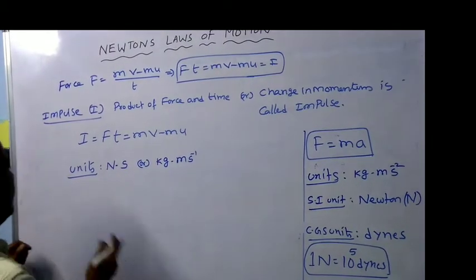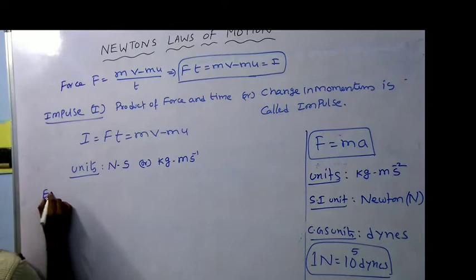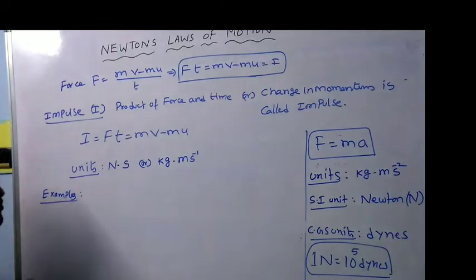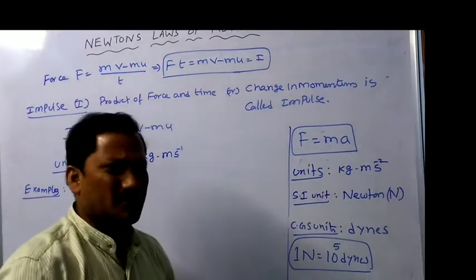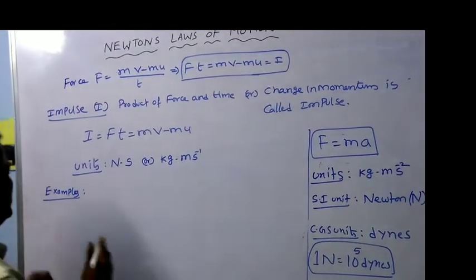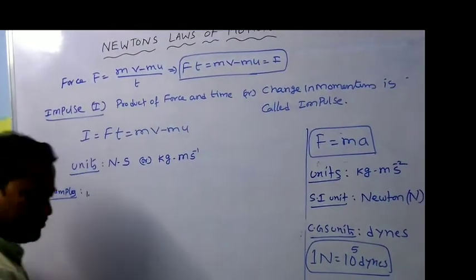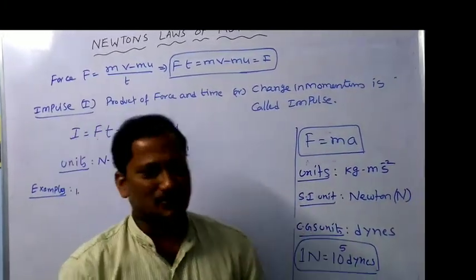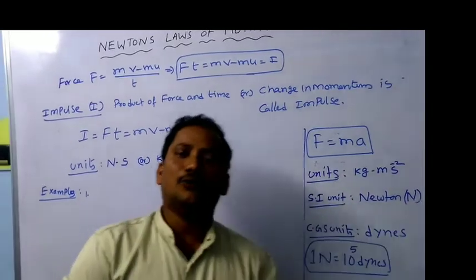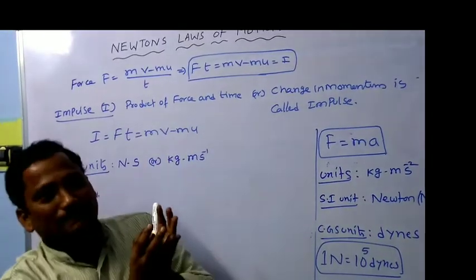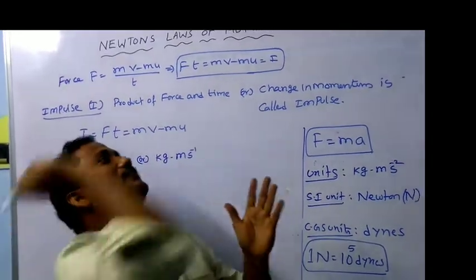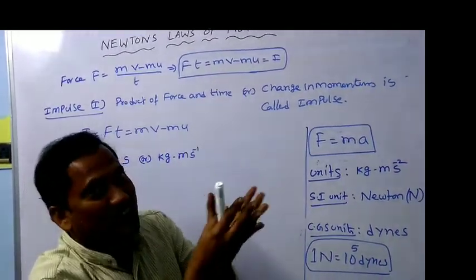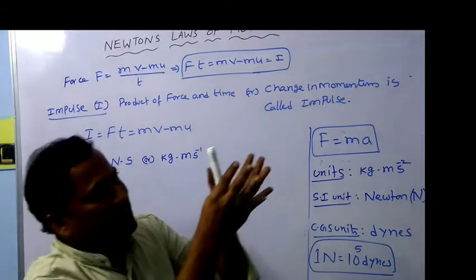Now, what are the applications, examples of impulse? So many examples are there. One of them, number one: everybody plays cricket, I think so. While catching the cricket ball, what does the fielder do?